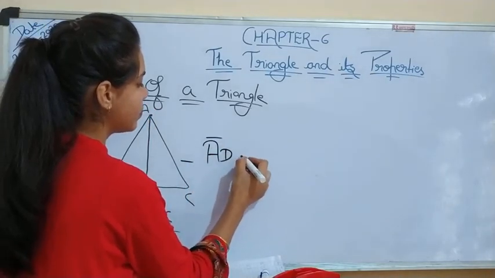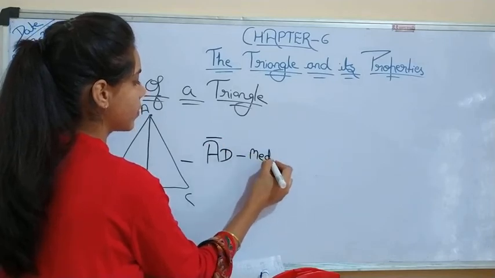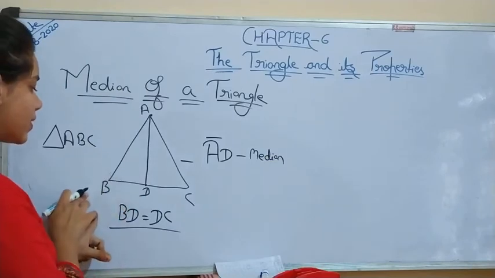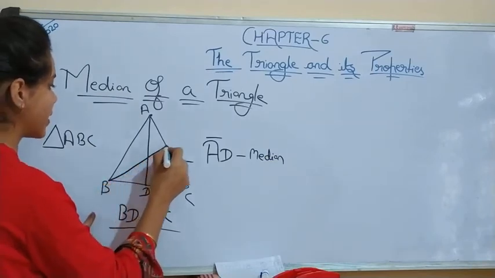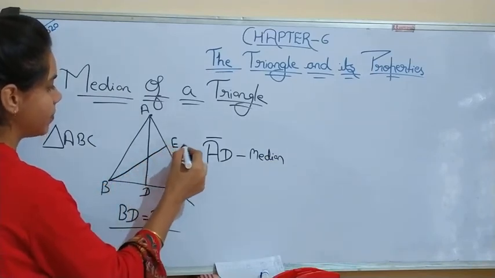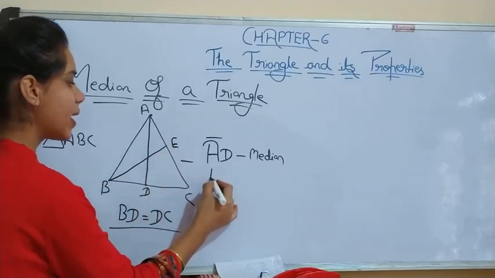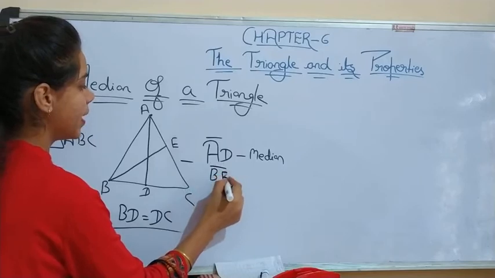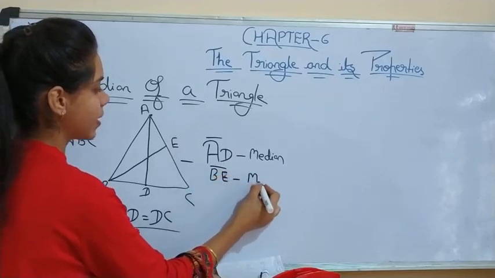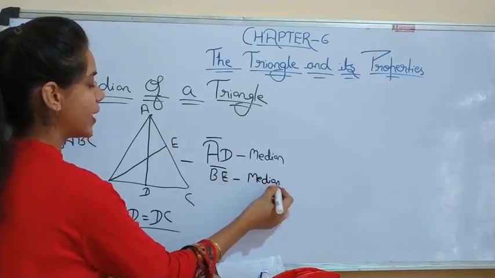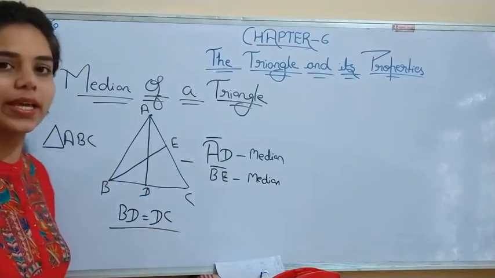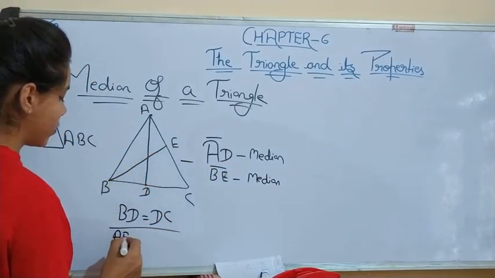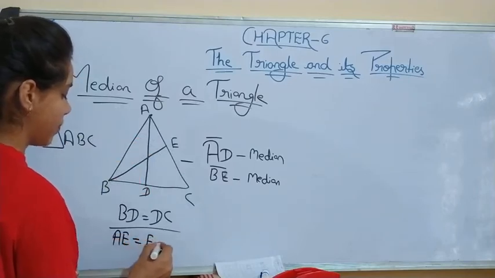Now, if I want to make the median with this vertex, how can I make this? Suppose this is E. So again, BE will be the median. Why? Because point E divides AC into two equal parts. So here AE will be equal to EC.